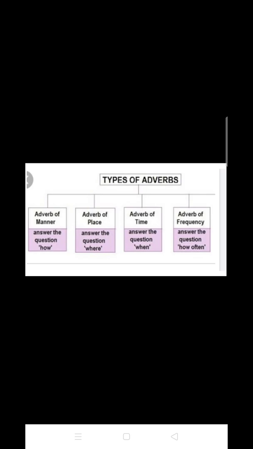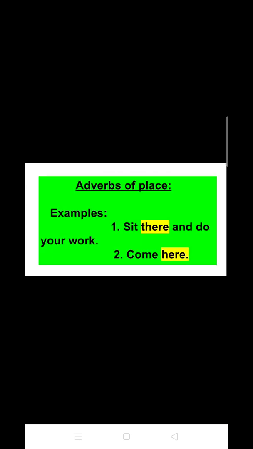Now, I am going to make a detailed discussion on the first type, that is adverbs of place. So first of all, look at the examples that have been written here. Number 1 is sit there and do your work, and number 2 is come here.